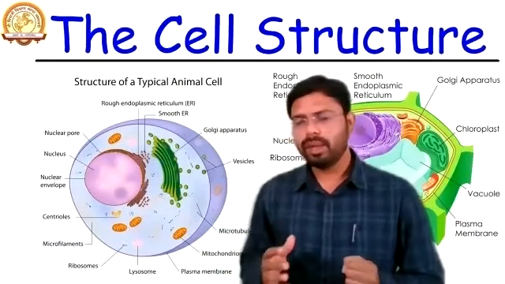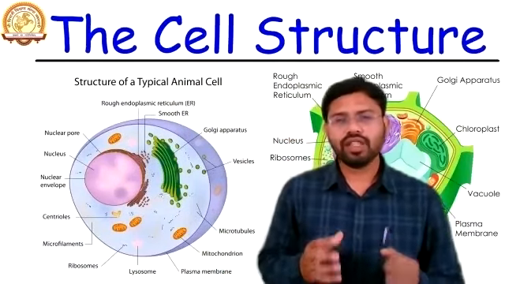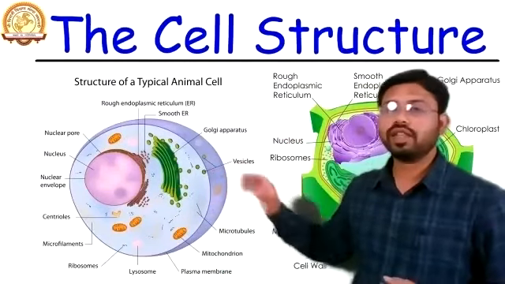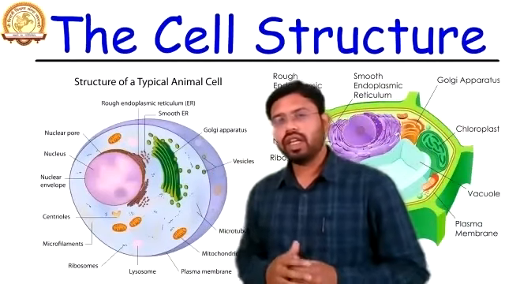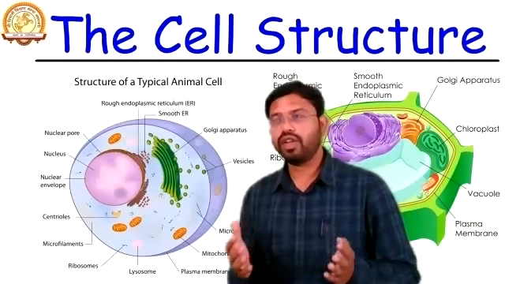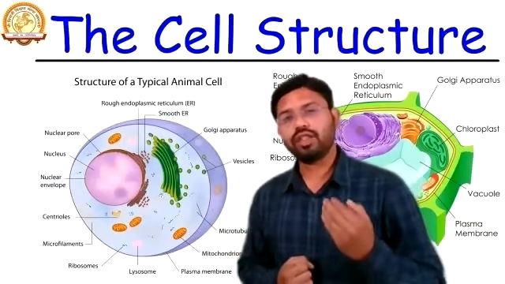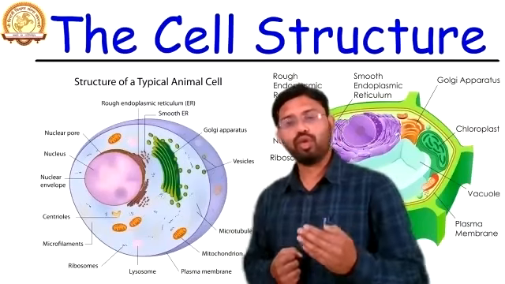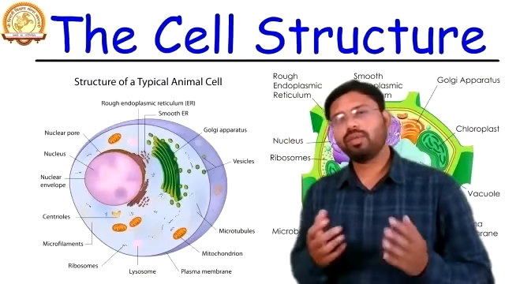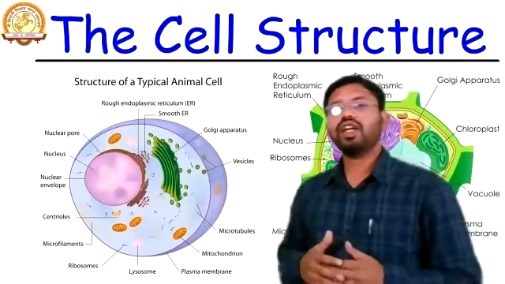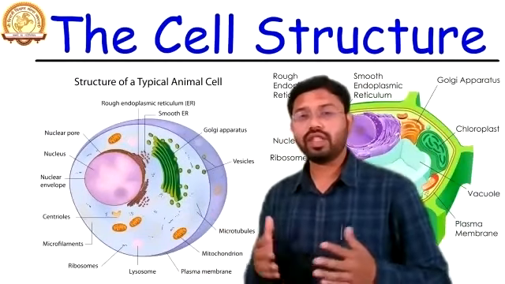Now, as we know, cells have certain different properties also. If we talk about the totipotent cell, there are different potentials in the cell: totipotent, pluripotent, and monopotent cells. If we talk about totipotent, this cell has a property that it can divide and regenerate.